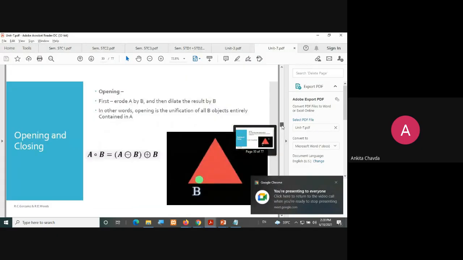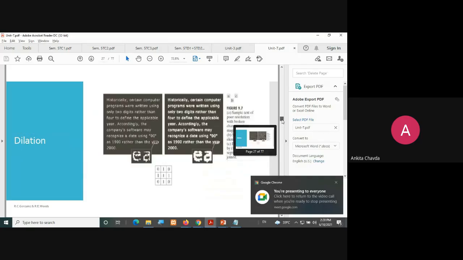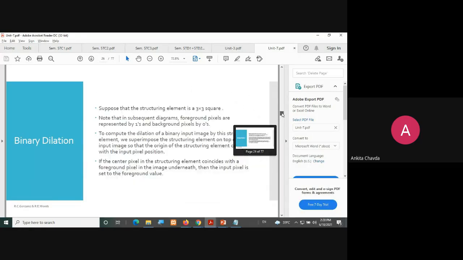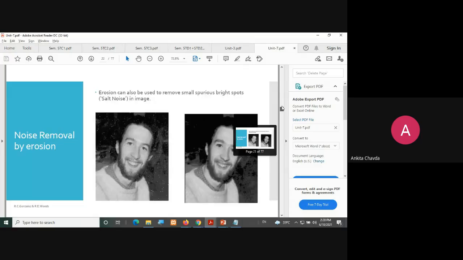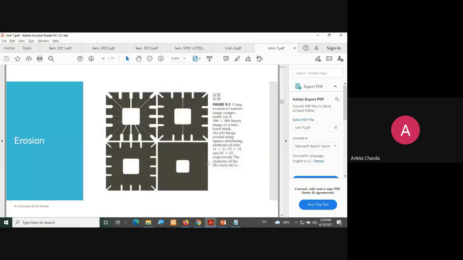So why are we doing this? This is very important for segmentation. Suppose I just want this square, and I want to remove all these lines and everything, because I'm not interested in that. Whatever structuring element I take, I take it with a greater size than these.